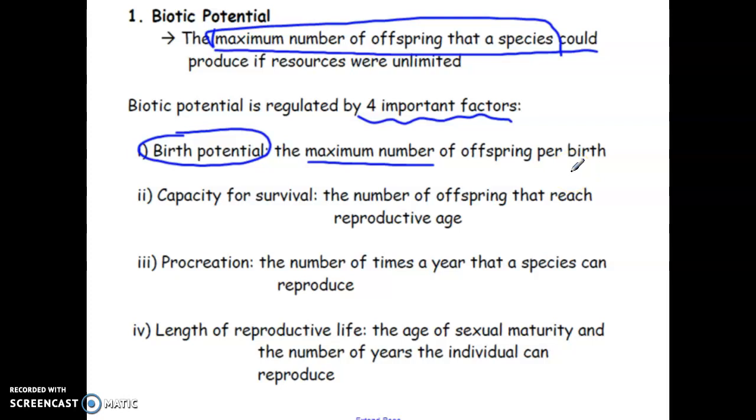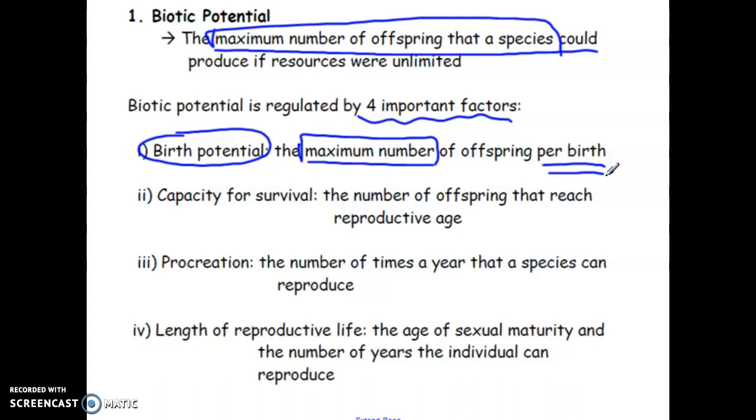The highest number of babies born in one birth was 8. The woman was known as Octomom because she had octuplets, right? So she had 8 babies. That's right now the maximum number of humans that could be born per birth.